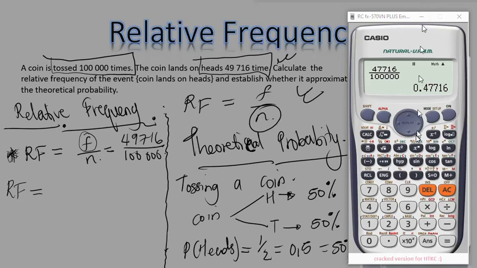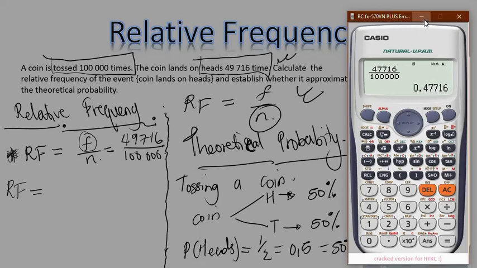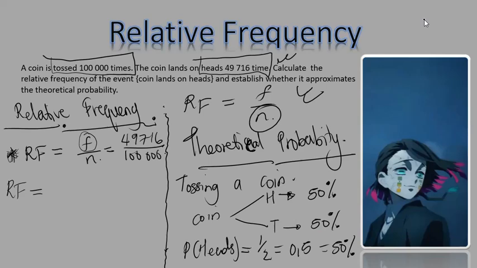As you can see, from my calculator I got 0.47716, right? Let me write that down. And then I want to see this as a percentage.